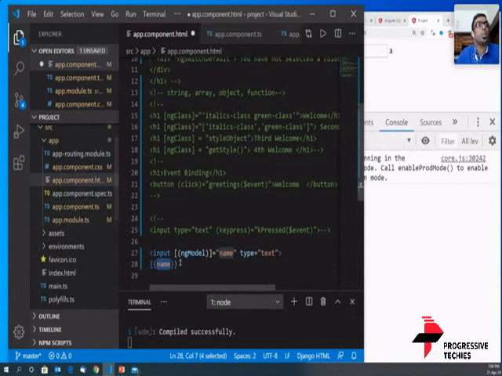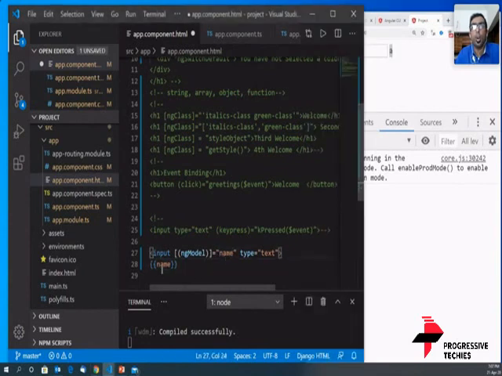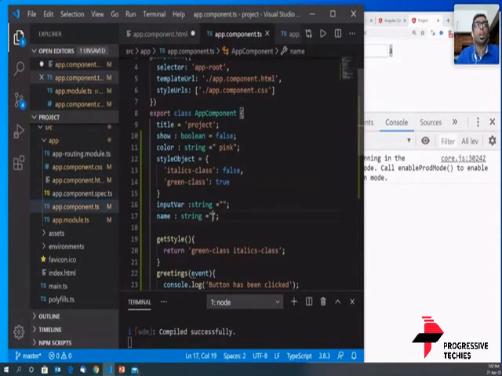The reason we're calling it two-way binding is that there is an HTML element and a TS element. Whenever there is a change in name, in the front end or in the back end, it is reflected. So in the TS, let me give it the value hello and save this.